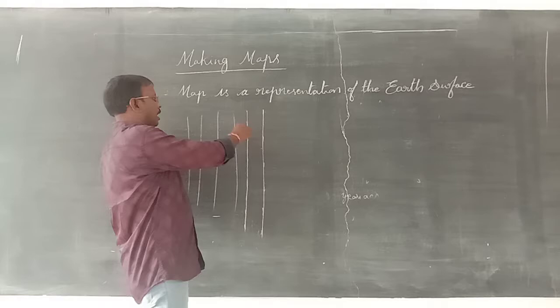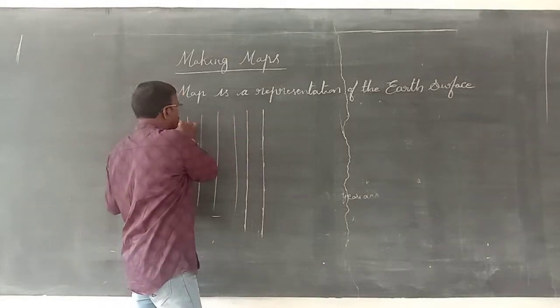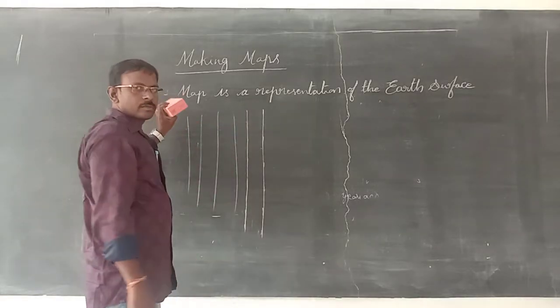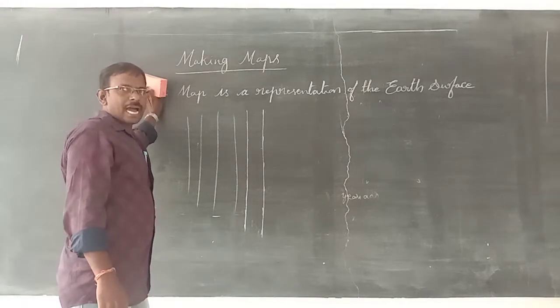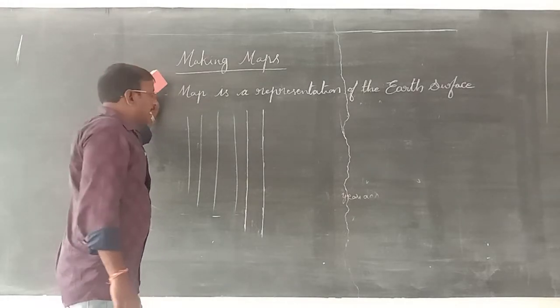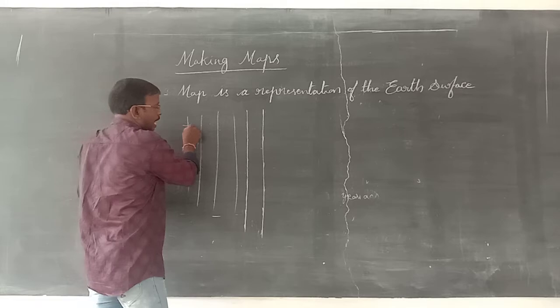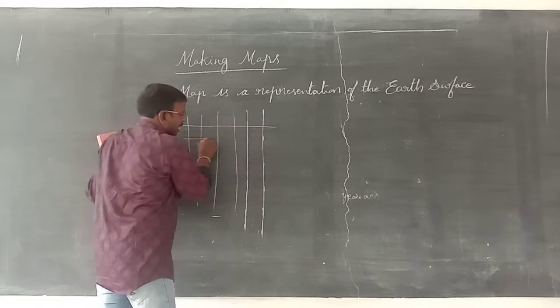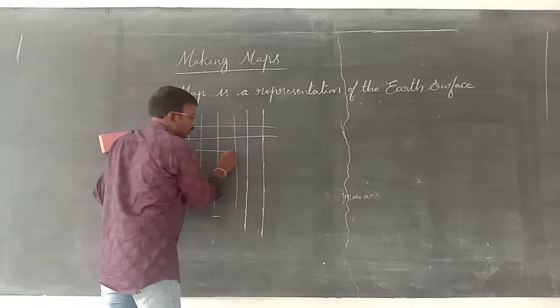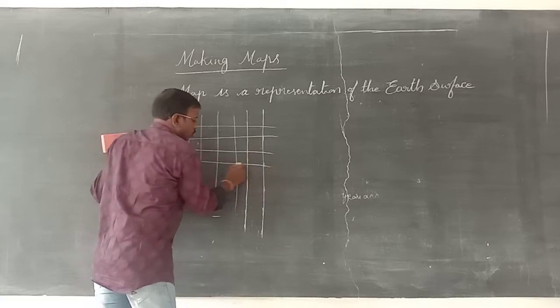Next, they observed the shadow at noon. At noon time, midday time, they observed the shadow. Depending on the shadow, they measured the length of the shadow. Depending on the length of the shadows, they prepared latitudes.